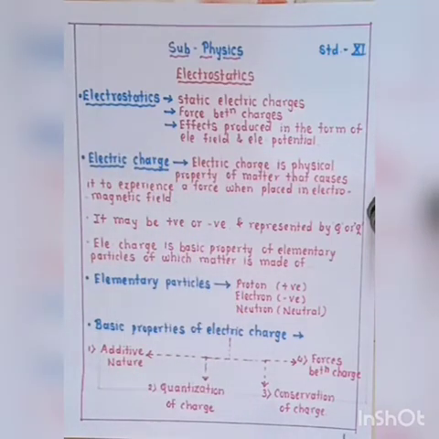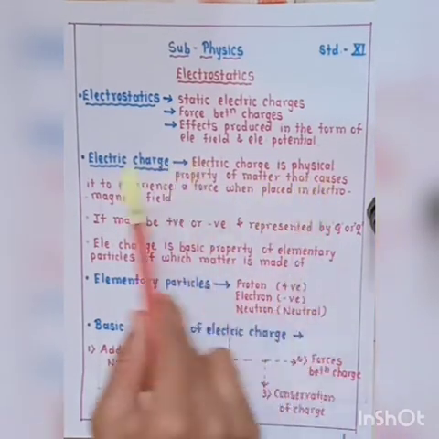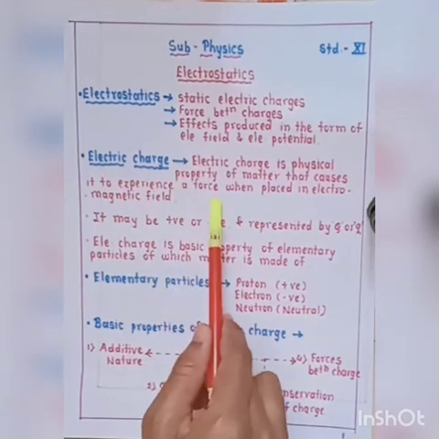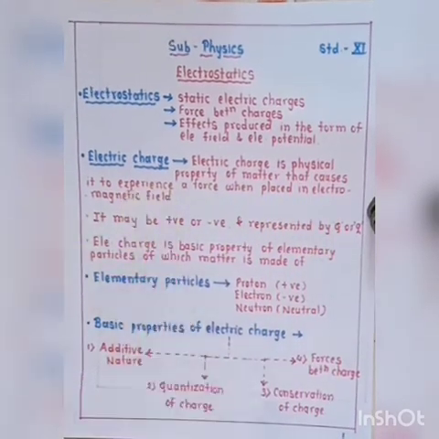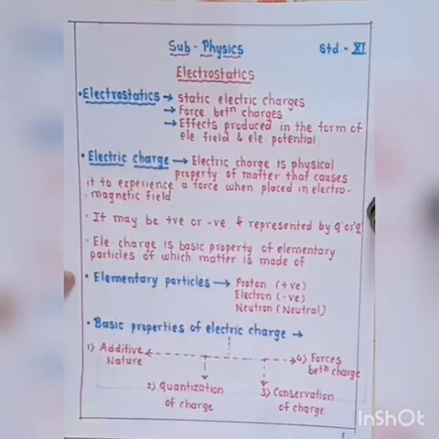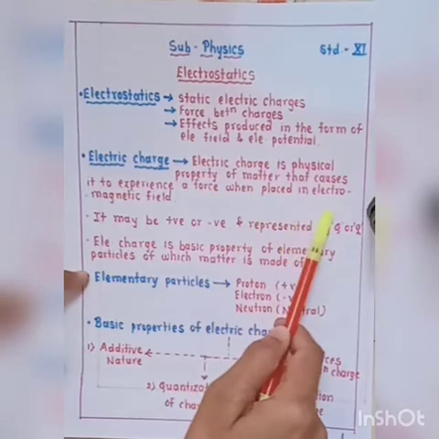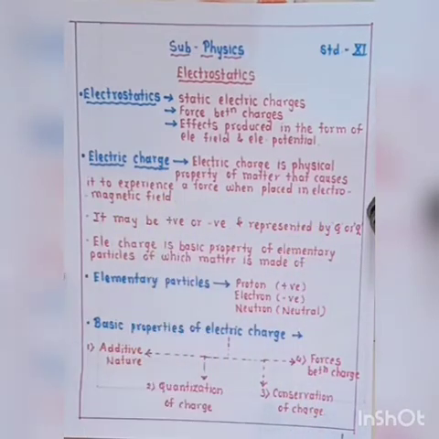Then what is the definition of electric charge? Electric charge is the physical property of a matter that causes it to experience a force when placed in an electromagnetic field. So the force experienced by a particle when placed in an electromagnetic field, this property is known as electric charge.